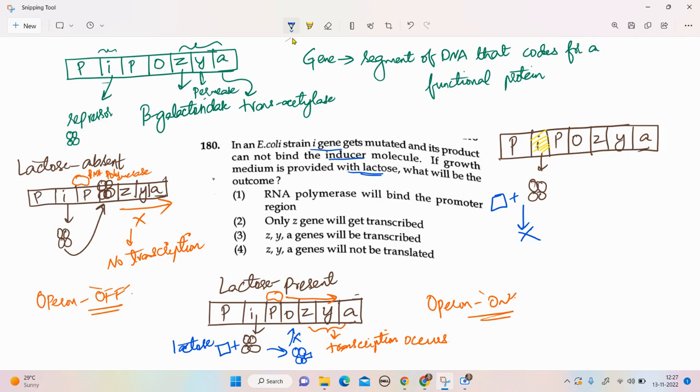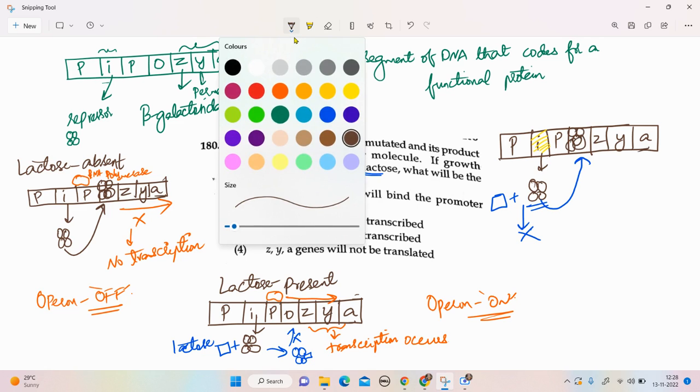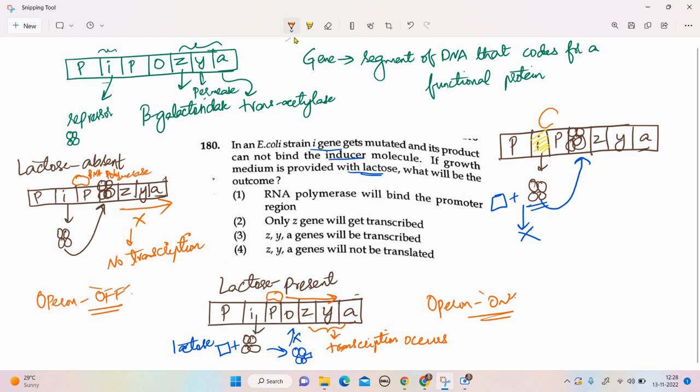So what happens in that situation? The repressor molecule has an affinity to bind to the operator region, so it binds to the operator region as usual. RNA polymerase binds to a specific segment in the DNA molecule known as the promoter, but due to the hindrance of the repressor molecule binding to the operator region, the RNA polymerase cannot move forward.